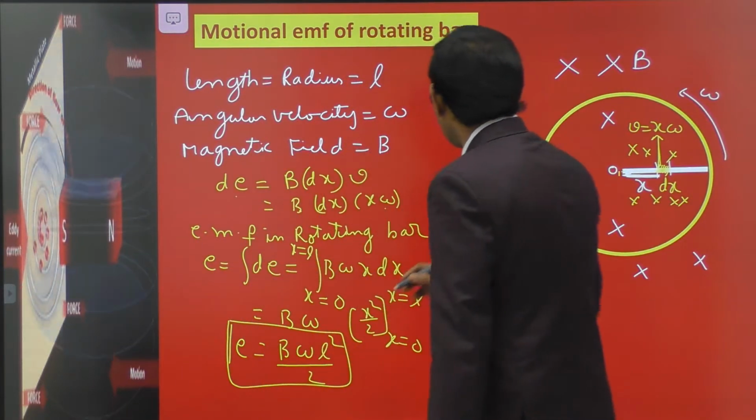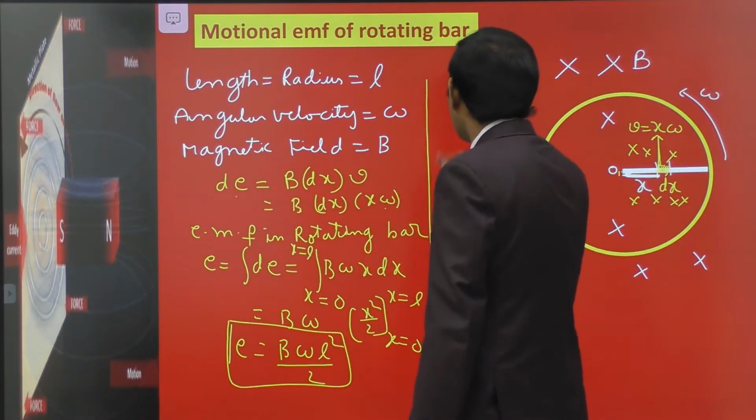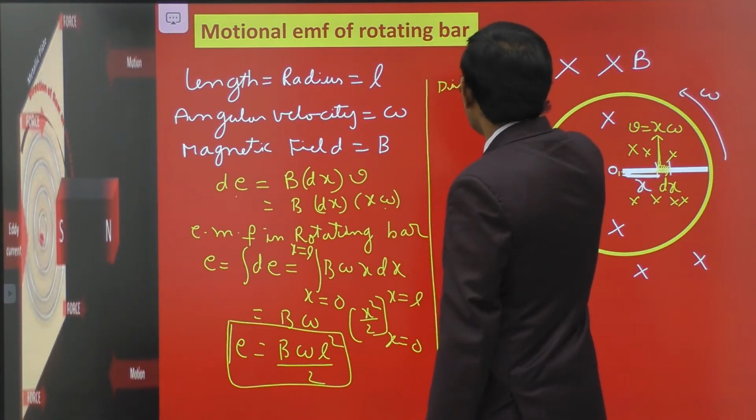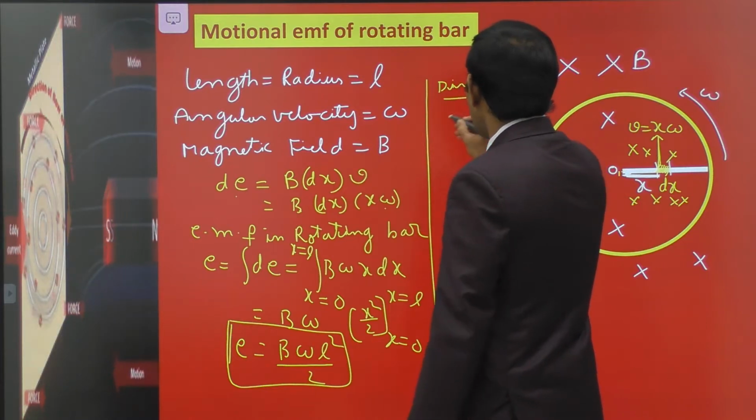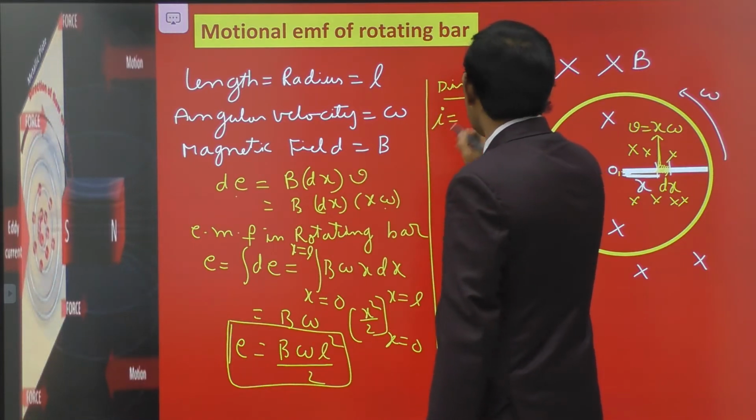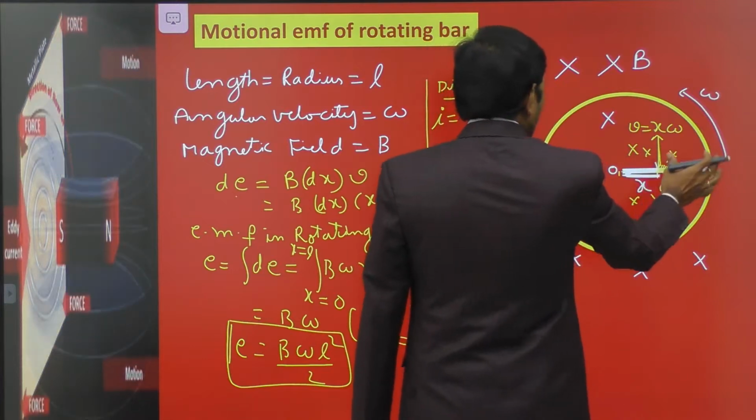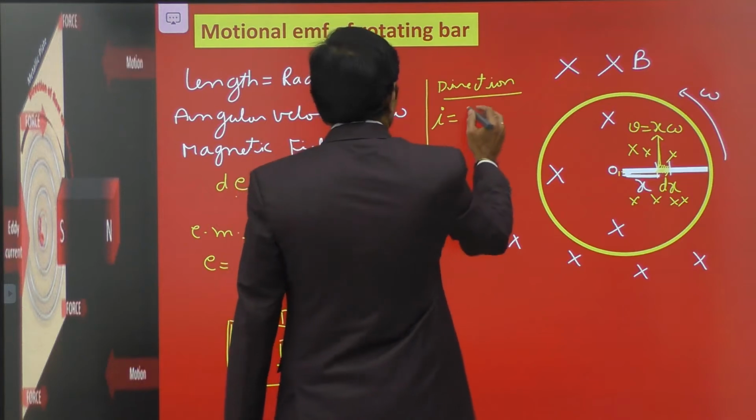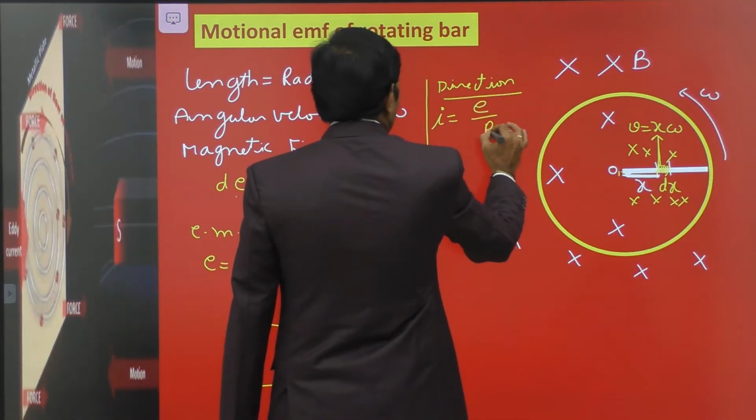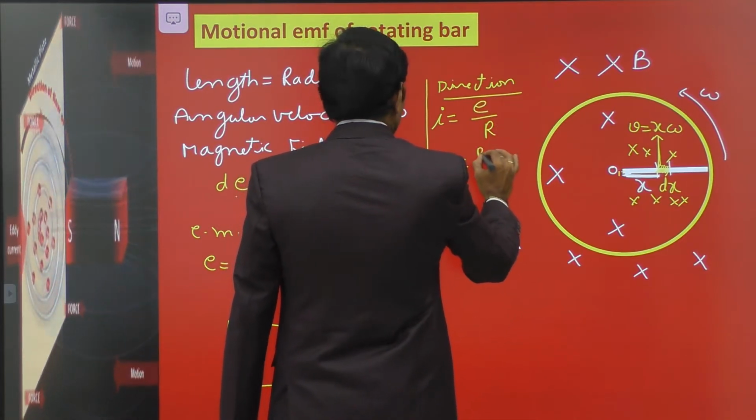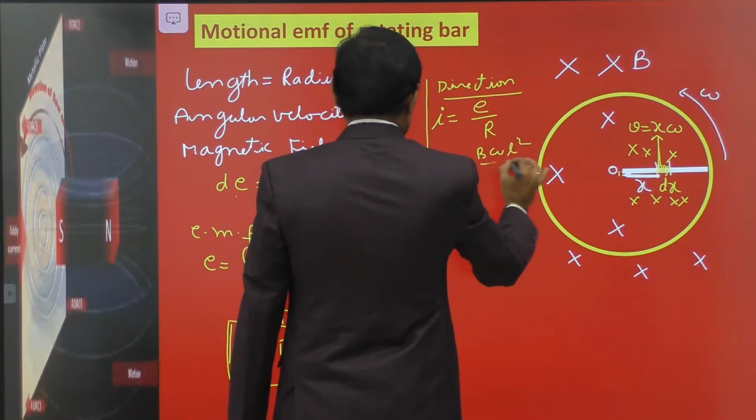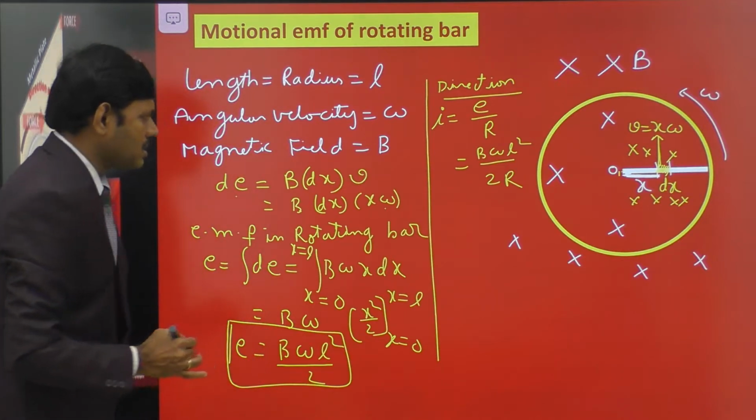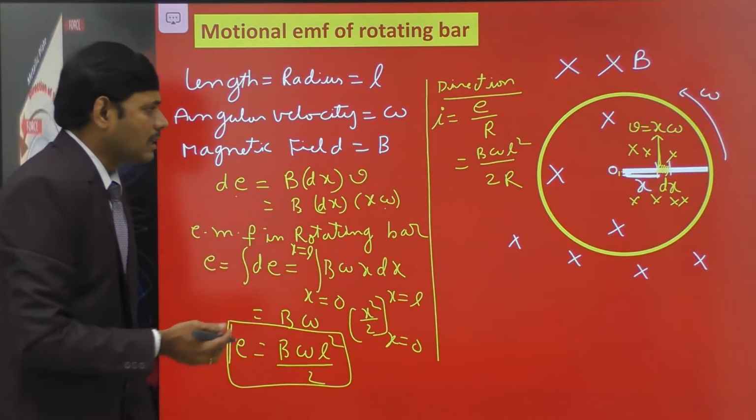Then I would like to find out the direction of the current passing through it. Of course, if R is the resistance between the two ends of the rotating bar, then according to Ohm's law, I is equal to E by R. Then of course, B omega L square by 2R. B omega L square divided by 2R is the current passing through it. Then what is the direction of that current?